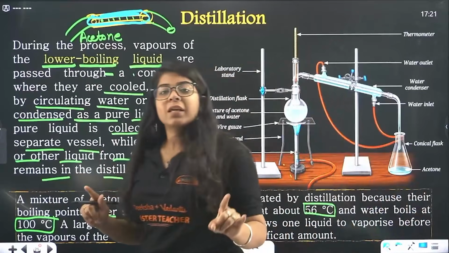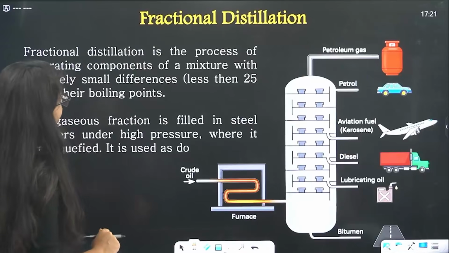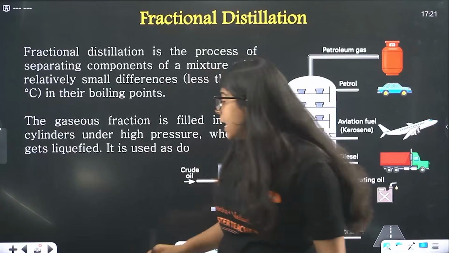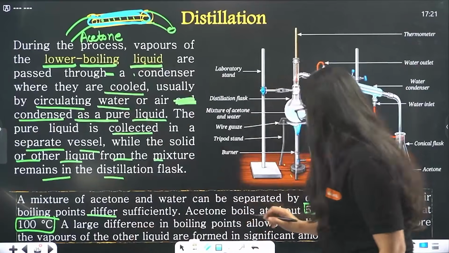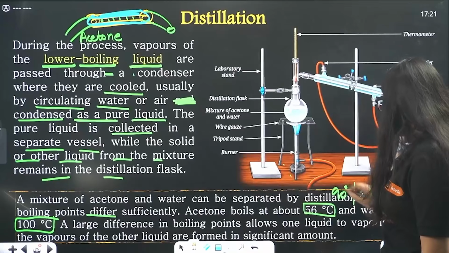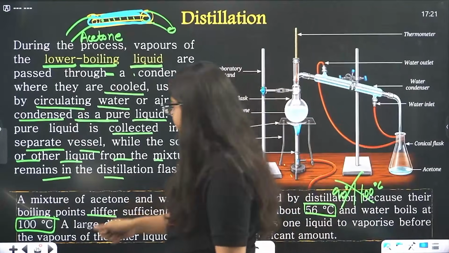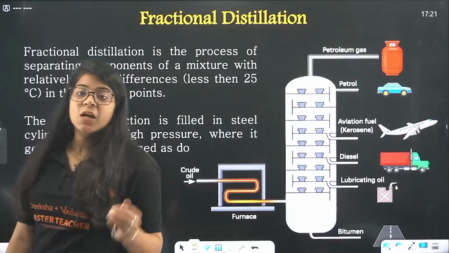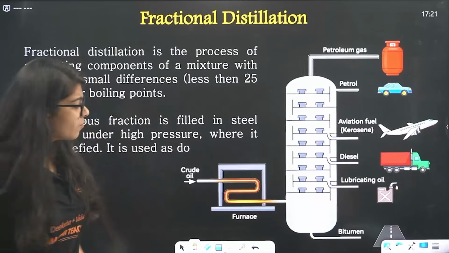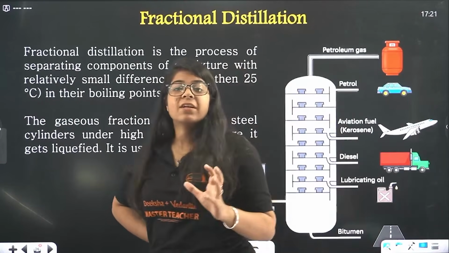Done. Now one thing you have to take care of, bacha, in distillation, liquids are only separated if they have a difference in boiling points of 25 degrees Celsius. See, if acetone has a boiling point of 90 degrees Celsius and water has a boiling point of 100 degrees Celsius, then you can't use this method. Okay, these two liquids that need to be separated should have a difference of 25 degrees Celsius in their boiling points. Done?